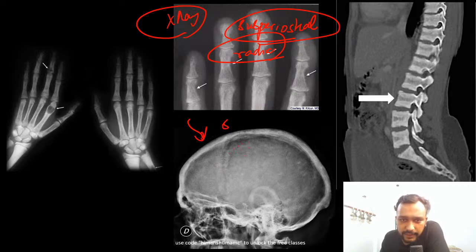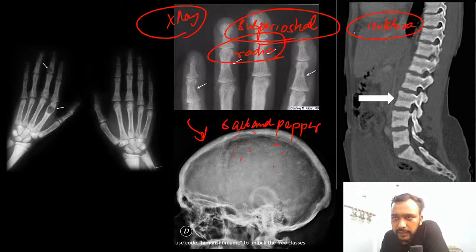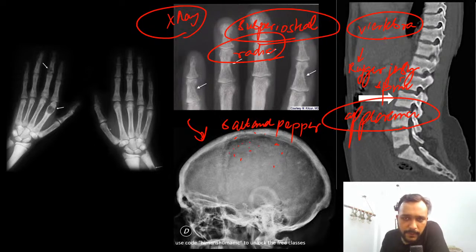If you look at the skull, you are seeing that there are tiny radiolucencies within the skull, which is giving this salt and pepper appearance. And if you look at the vertebra, these vertebra are giving a rugger jersey spine appearance. So guys, all these features you are going to see in a case with hyperparathyroidism.